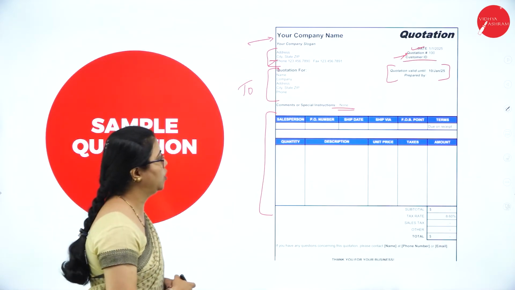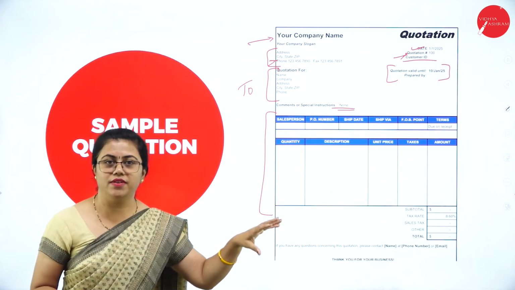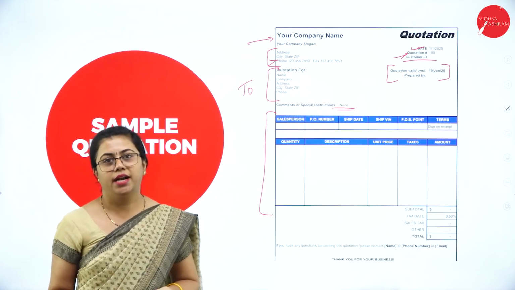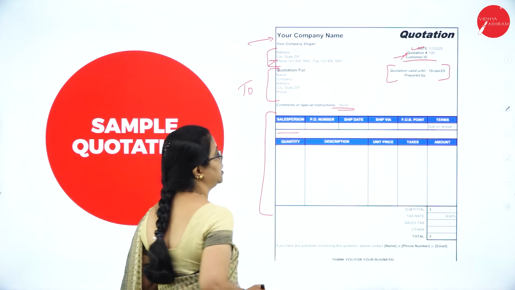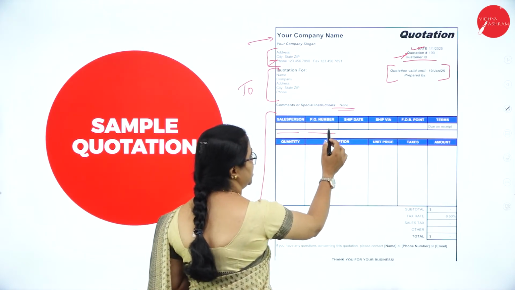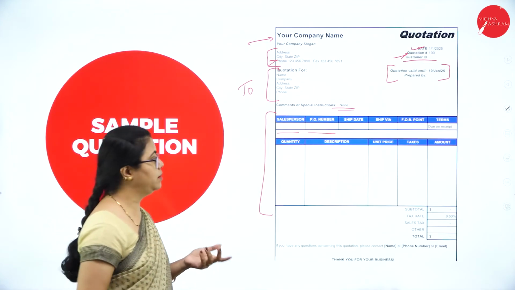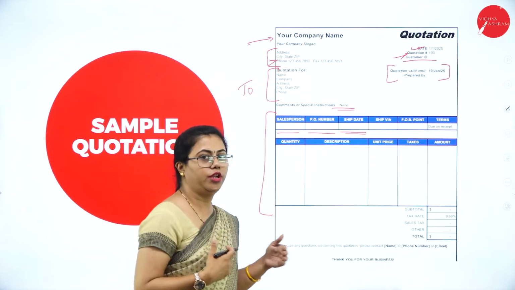If you are going to provide some service, then it is a different thing. If you are going to supply some goods, that is a different thing. But it should contain who is doing the sales and the purchase order number. As I told you, the quotation number will be there. There will be a purchase order number, and when it will be in transit, when it is going to be shipped.